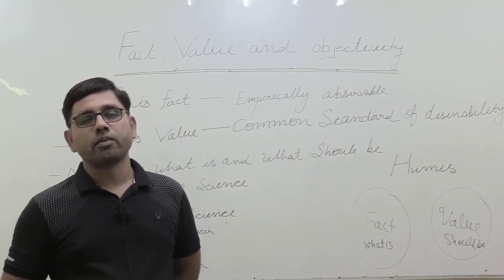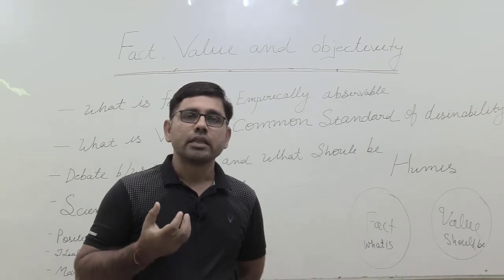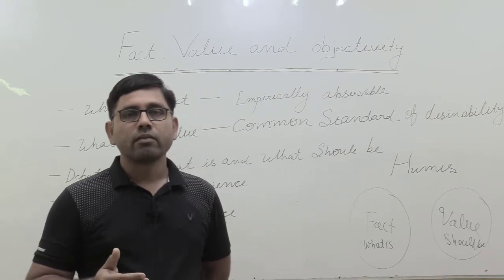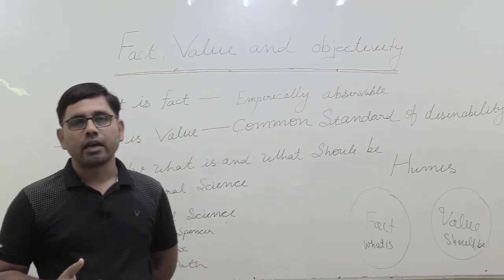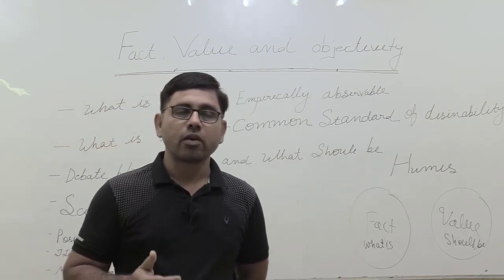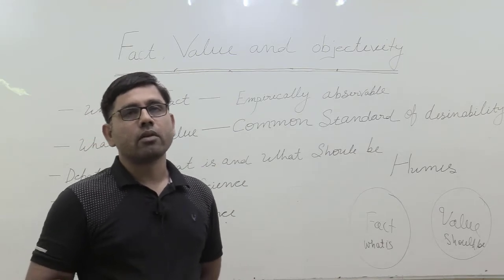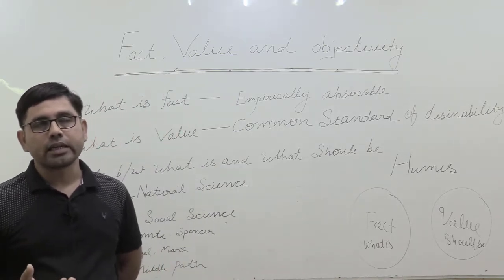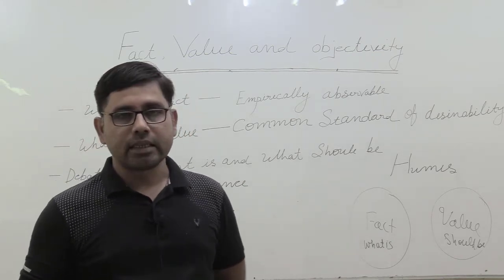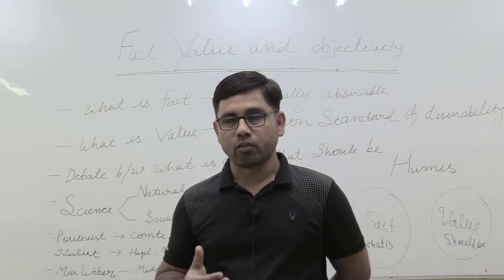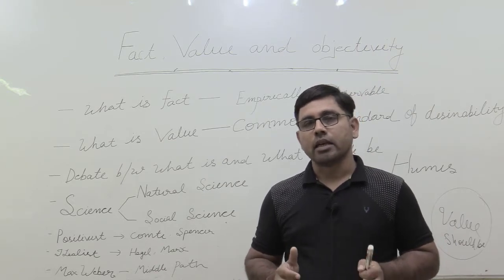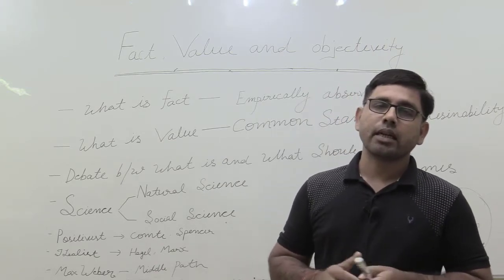अगर simple word में मैं आपसे बोलूँ तो fact is something which is empirically existing, empirically observable, which is verifiable. Such things are known as fact. And if you ask me ki what is value, value is something which should be there, which ought to be there, or value is something that you may call as certain common standards of desirability. क्या होना चाहिए, क्या नहीं होना चाहिए, ये सही है, ये गलत है, दिस इज राइट, दिस इज रॉन्ग, दिस इज मोरल, इमोरल, प्रॉपर, इम्प्रॉपर. इस तरह के जो आइडियाज हम कैरी करते हैं while being member of society, that is known as value.